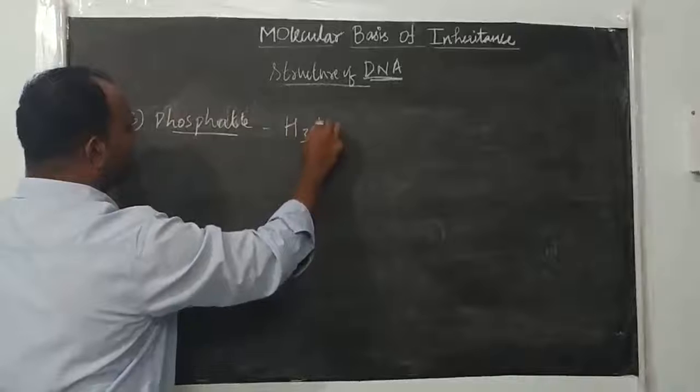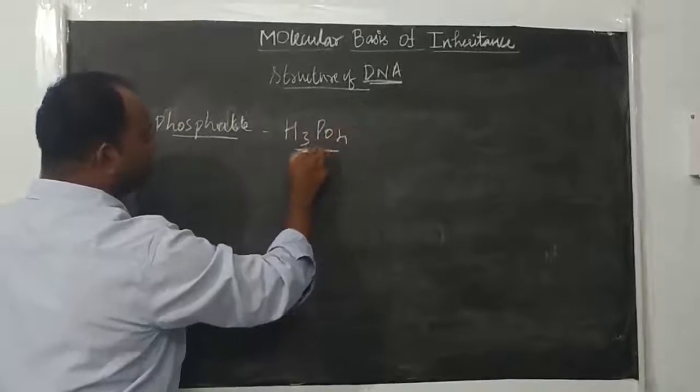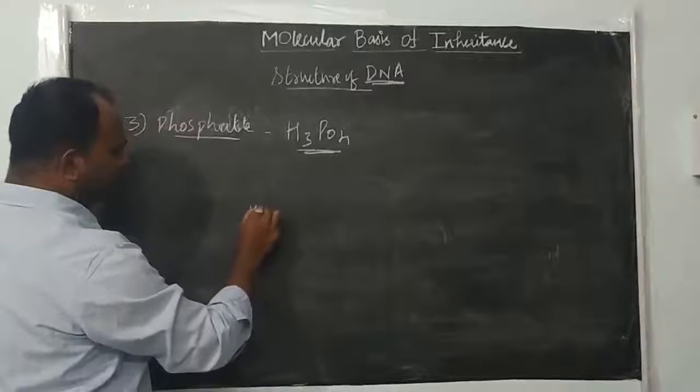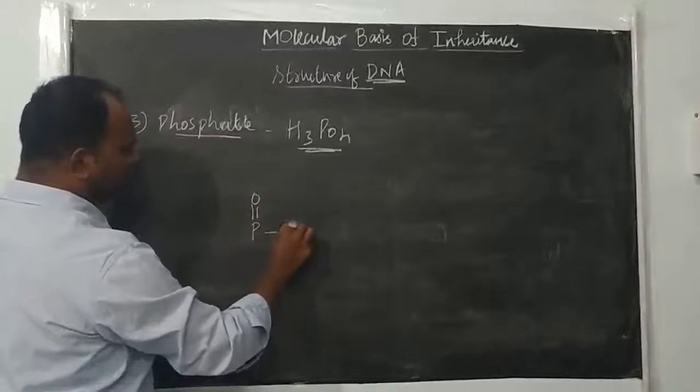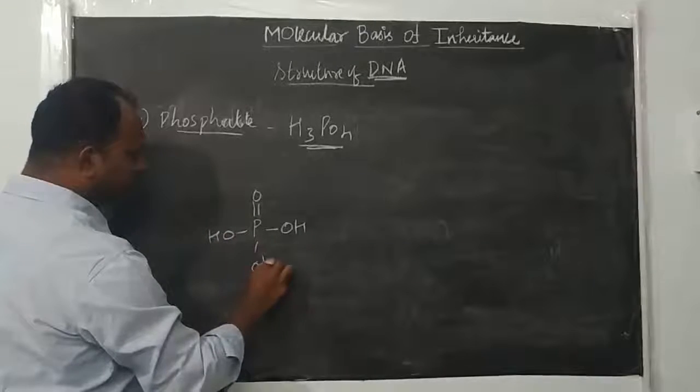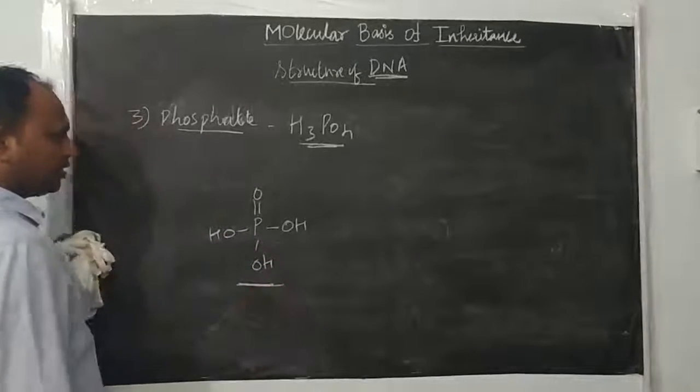The molecular formula is H3PO4. So we will see the structure of phosphoric acid: P double bond O, OH, here also OH and OH.